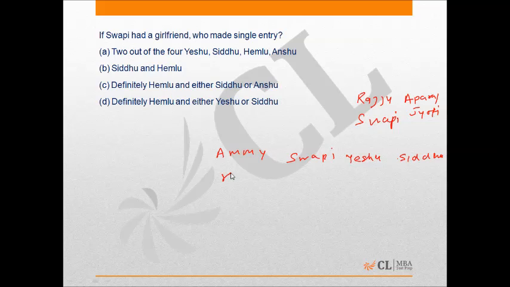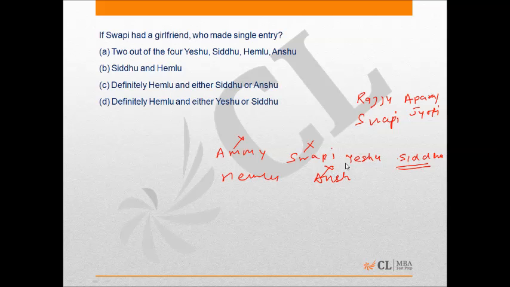Himlu, and Ansu. As we know that Emmy and Ansu have already formed groups, now we are left with Swapi, and we know that Swapi too had a girlfriend. So we are left with now three males, and these males are Yeshu, Siddhu, and Hemlu.